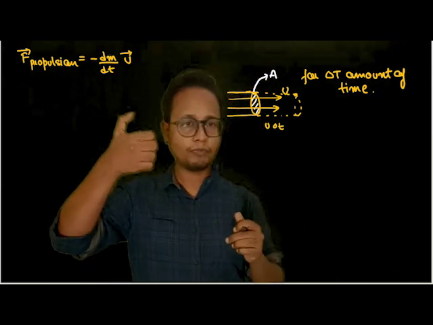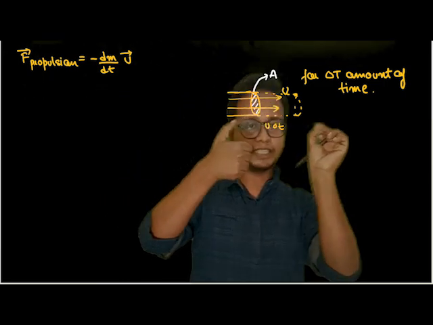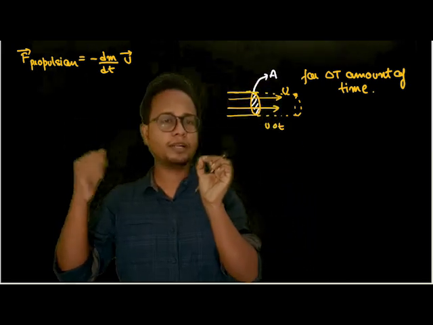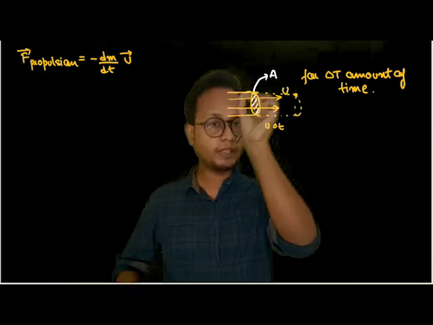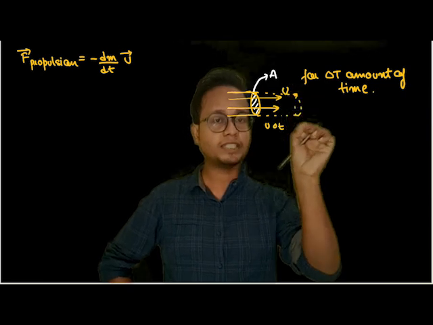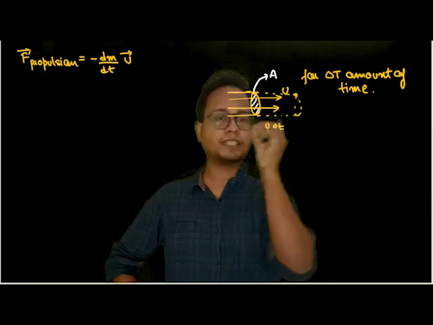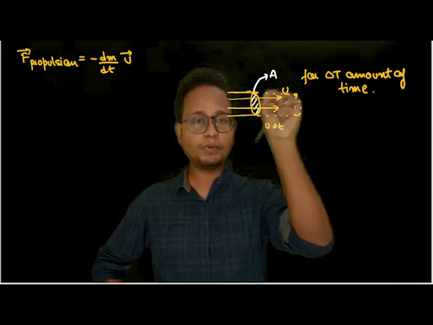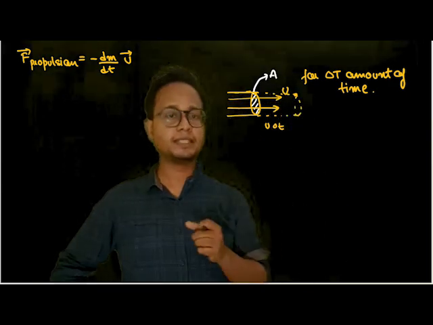Suppose I'm stopping a clock for 1 second. I started my stopwatch and this particle was out here. At 1 second, this particle is out here, and it is continuously coming out. So forget that for a moment. At 1 second, the particle is out, so all the gases are out here at 1 second, and the remaining spaces are filled by other gases from behind. If this gas came out here at 1 second, the gas behind it will fill this space, and the gas behind it will fill this space, so the entire volume is filled, isn't it?